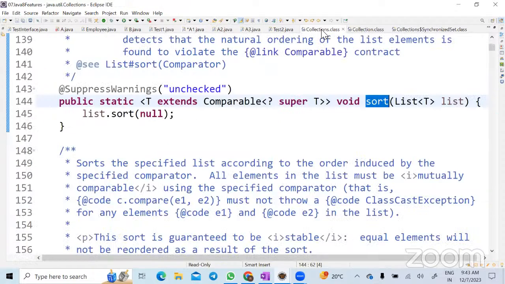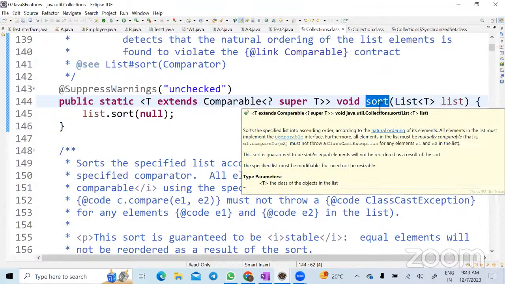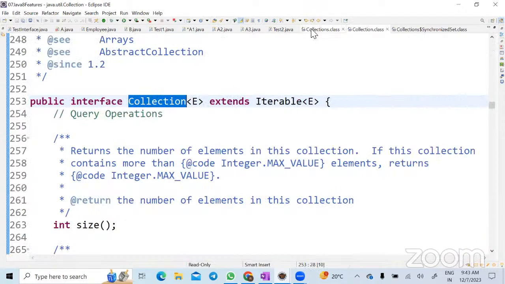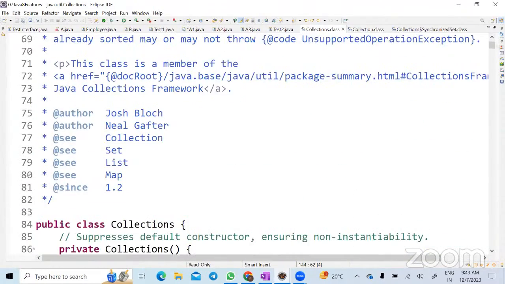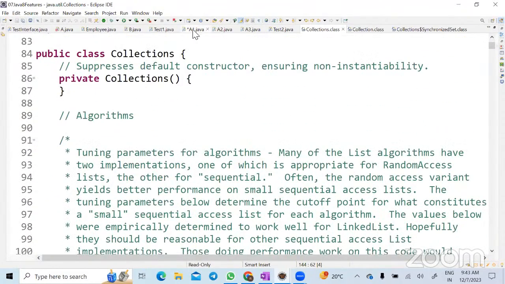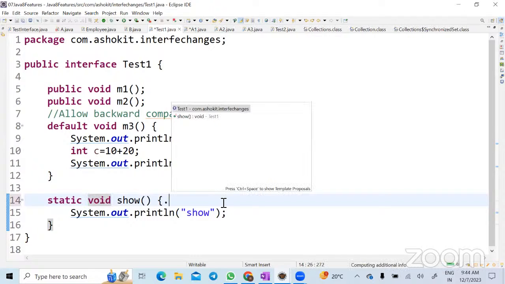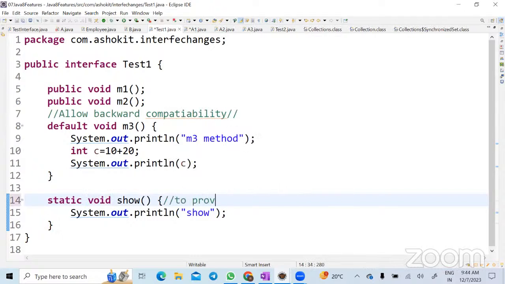That means in the Java 1.2 version, the Java creators introduced a class called Collections. The usage of this class is to provide the utility functionalities, correct? Because in the Java 1.2 version, in the interface, they cannot write non-abstract methods. That's why they created a separate class and wrote all the utility methods, right? Now, since from Java 8 onwards, the interface allows static methods, can I directly write it here? I don't need to create a new class, right? So what is the use of these static methods? To provide some utility functionality.